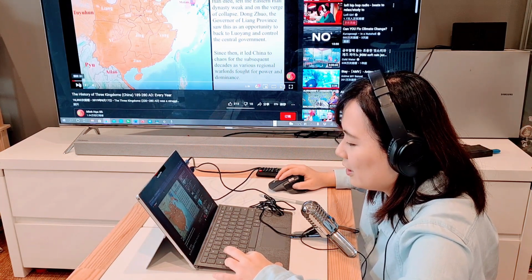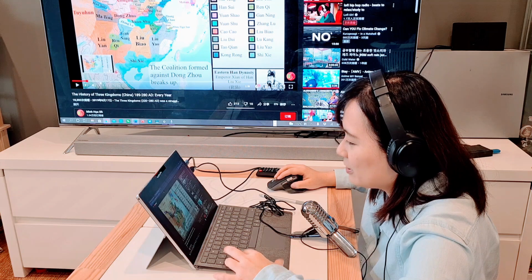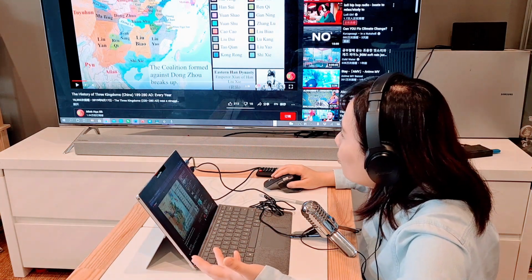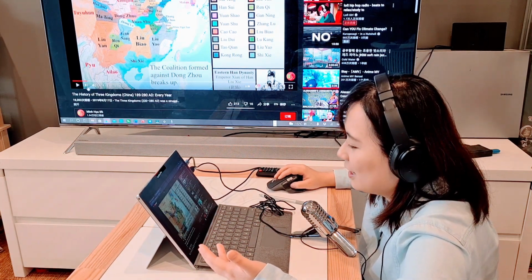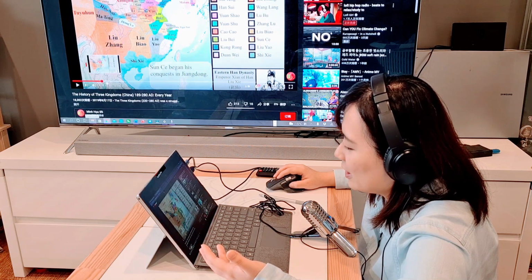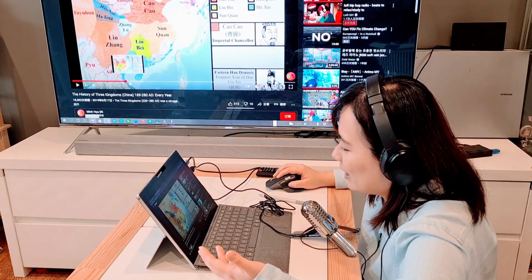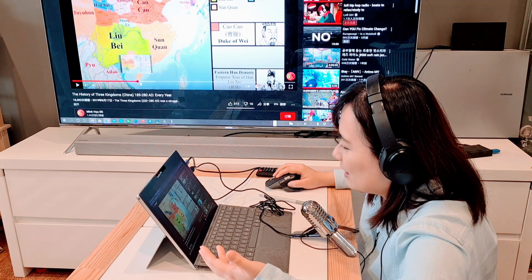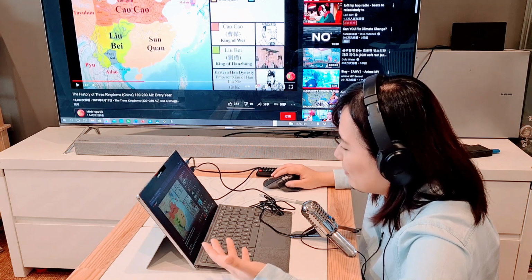And if you fast forward it, you will see the map started to change. You can see more kingdoms. But how do they end up with three kingdoms later on? So you can see it's already getting three major ones.